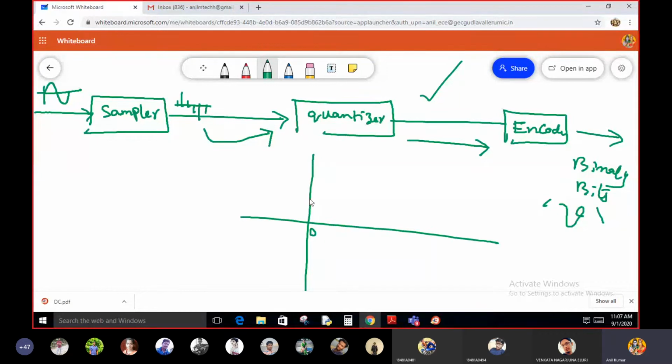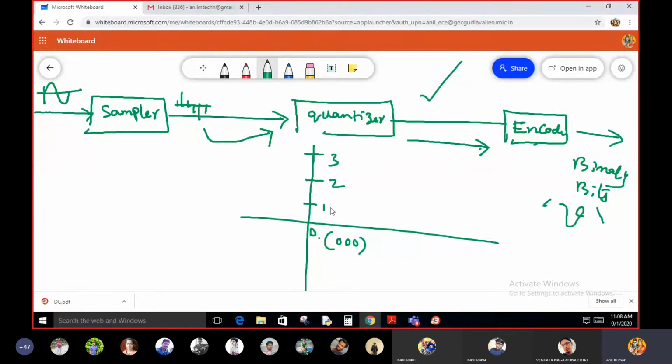For example, 0 is a quantization level, then quantization level 1, quantization level 2, quantization level 3. If this zero quantization level is applied as input to the encoder, this 0 is encoded by the encoder. For example, let us say the encoded version of this one is 0 0.